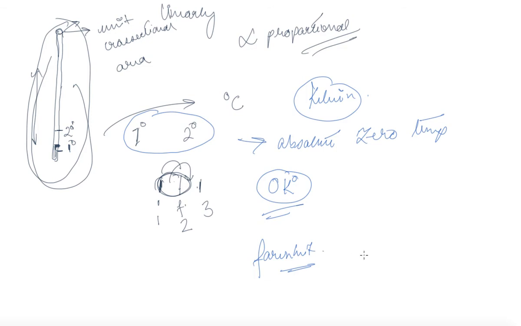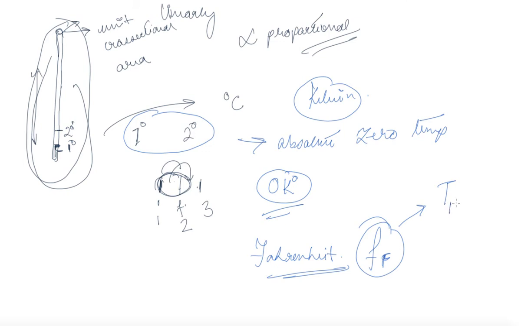So what does Fahrenheit tell us? So this is the correct unit, and this is F, temperature in Fahrenheit. So if you're talking about temperature in Fahrenheit, there is also a relation between different units. So these are some different units of measuring temperature.